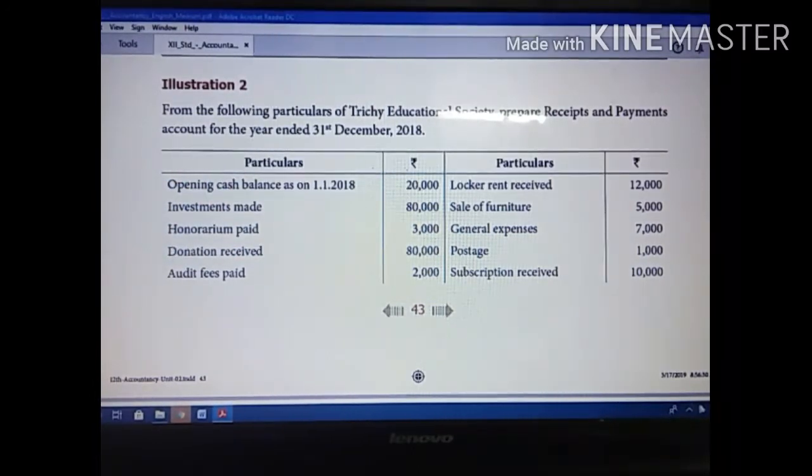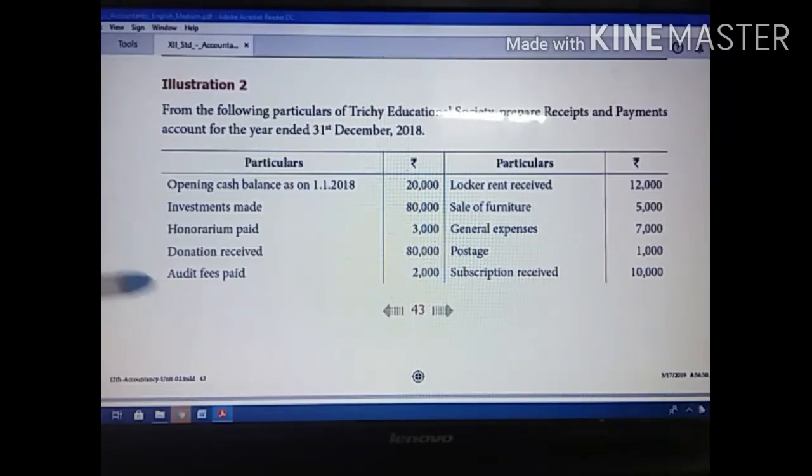General expenses and postage are expenses, so show them on the payment side. Subscription received is income, so show it on the debit side of the receipt and payment account.